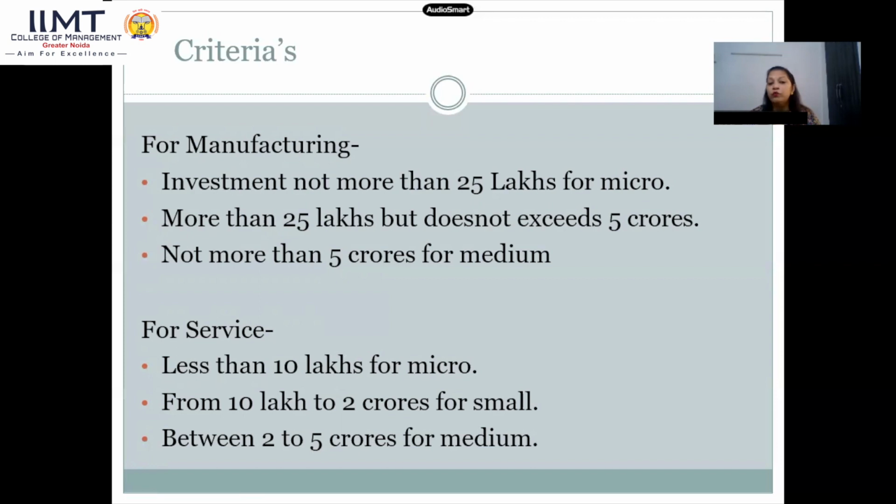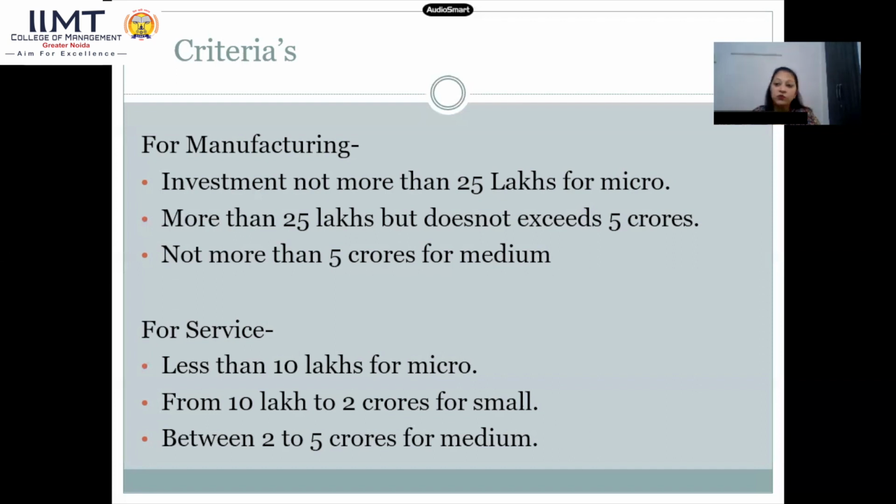If the investment is more than 25 lakhs, but not more than 5 crores, then those enterprises are considered as small enterprises. And all those enterprises who have investment of more than 5 crores are considered as medium enterprises. And another one is the investment criteria for the service sector.